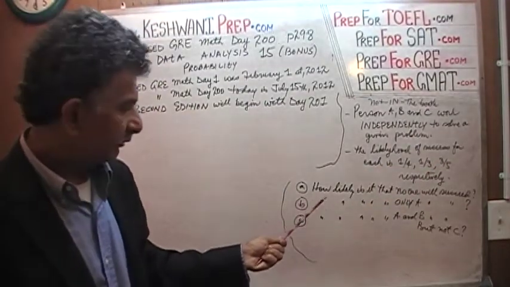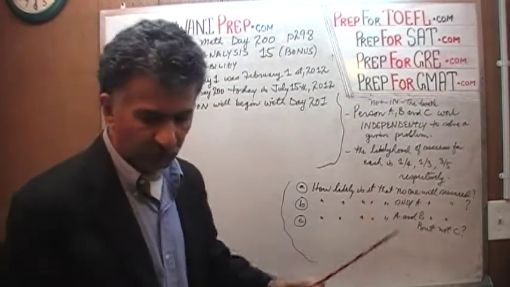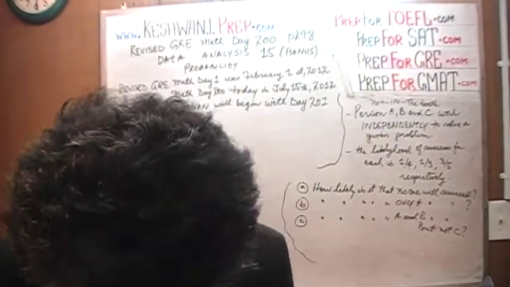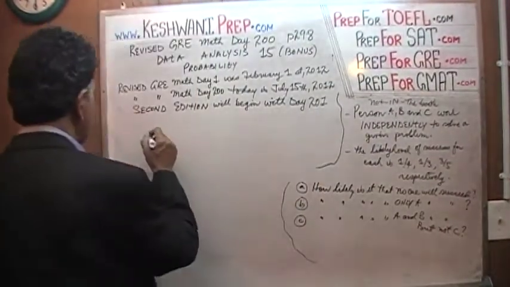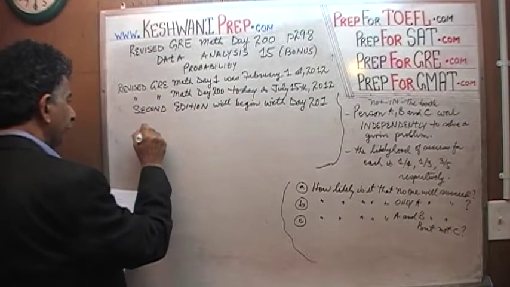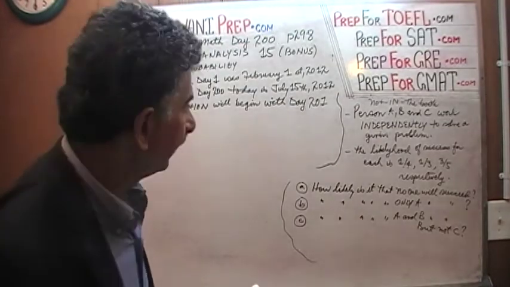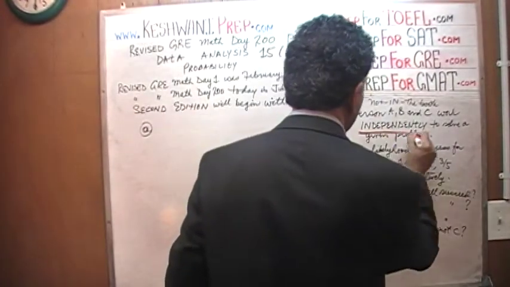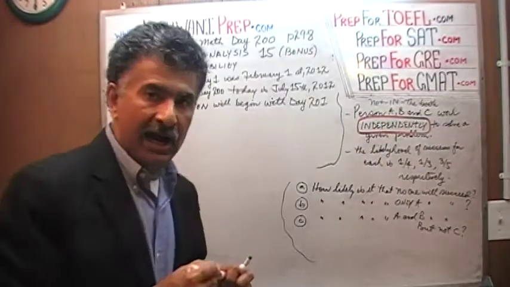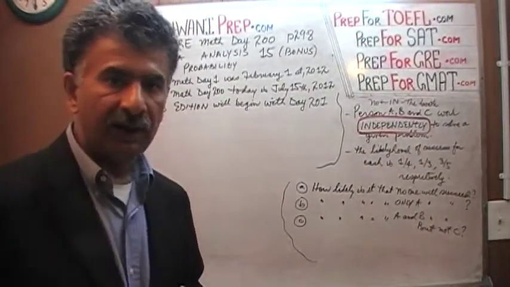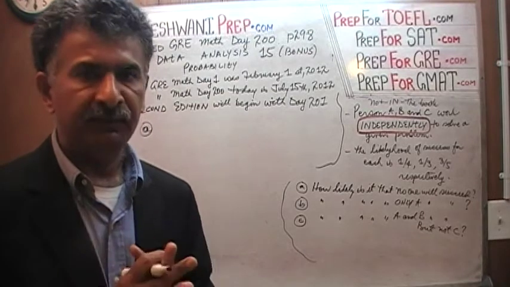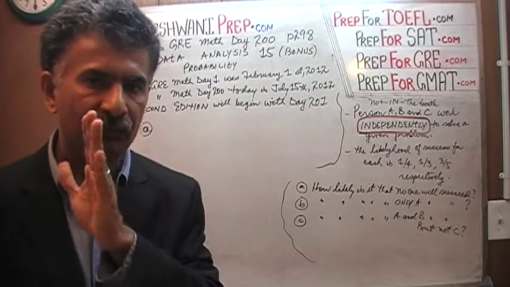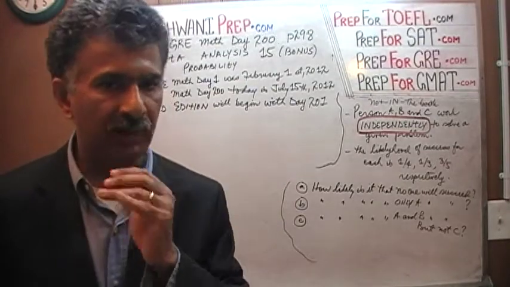There are 3 parts to the question. The first question is, how likely is it that no one will succeed? What can we do here? Because they are working independently, which is very important, the odds of any given individual succeeding or not succeeding have nothing to do with each other. They have no bearing on the other guys, and therefore all we have to do is simply multiply the odds of each individual person either succeeding or not succeeding.